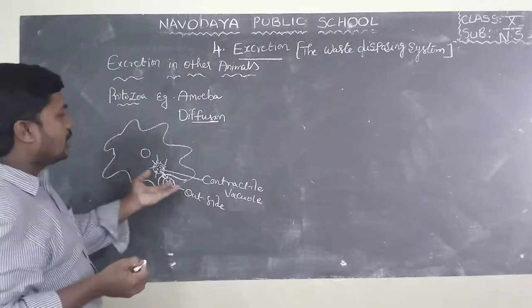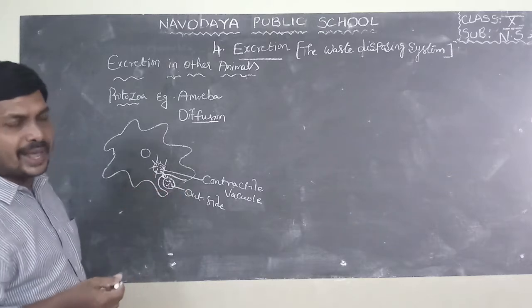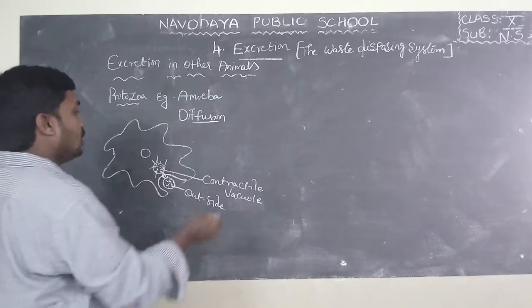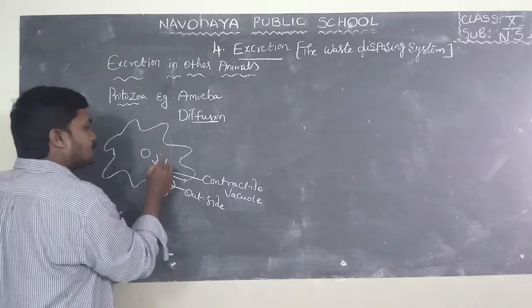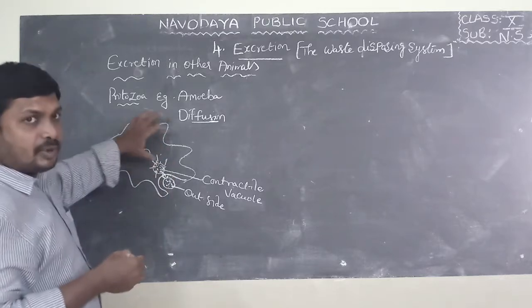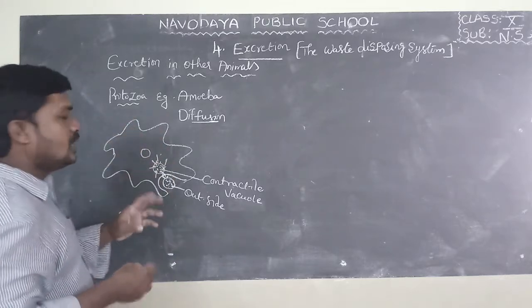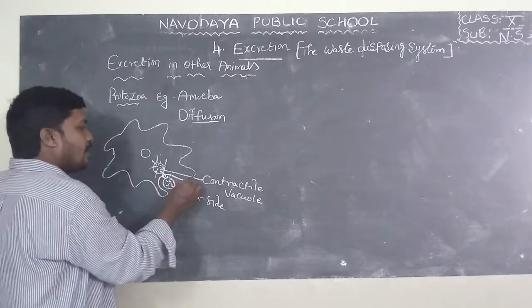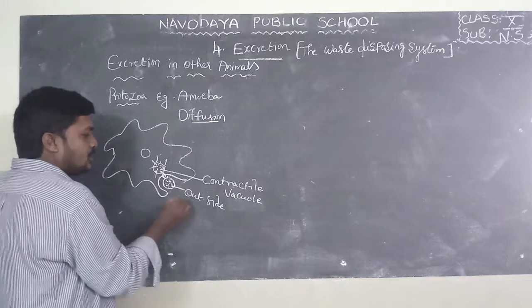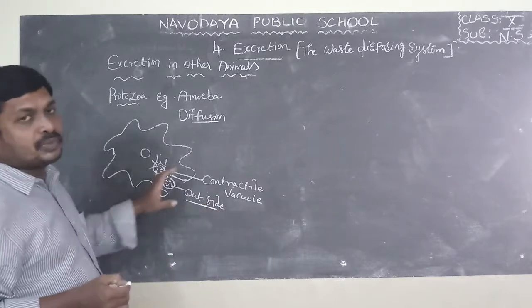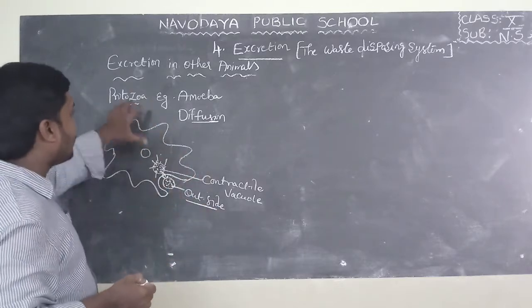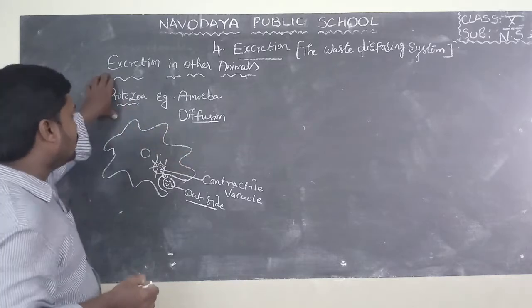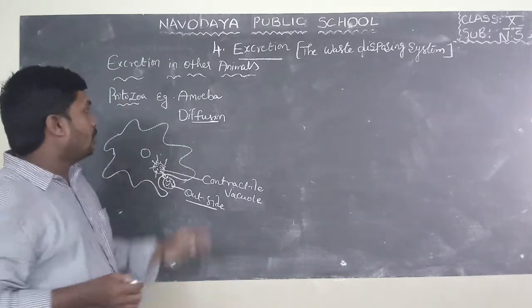Here they have special vacuoles known as contractile vacuoles. The contractile vacuole collects waste materials from the body of the amoeba and swells up, reaches the membrane, and the membrane dissolves and sends waste material to the outside. This is the process of diffusion which takes place in protozoa.